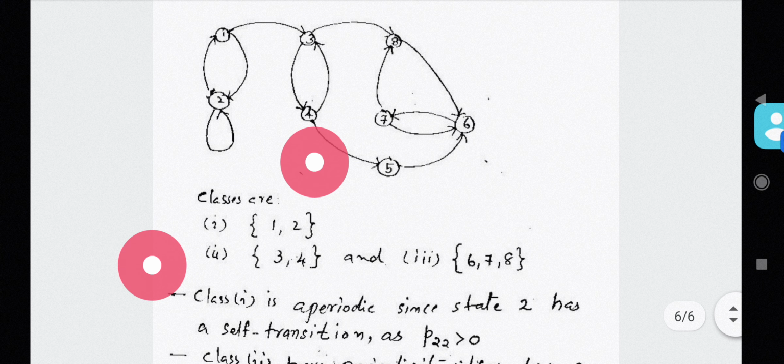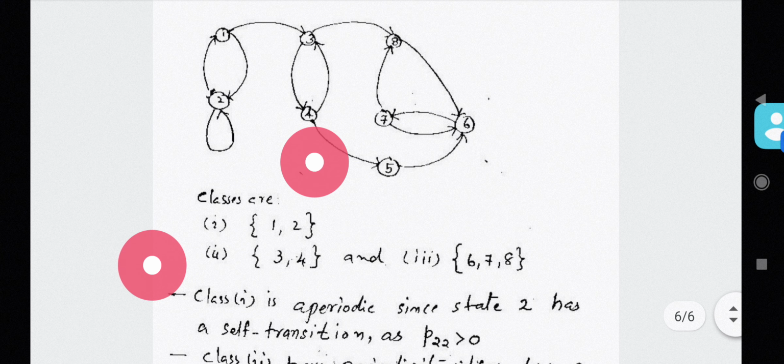If it is possible in 2 steps, definitely it will be possible in 4 steps, 6 steps, 8 steps and so on. And therefore the greatest common divisor of 2, 4, 6, 8 etc. is 2. Therefore the periodicity of state 3 is 2, and since this constitutes a communicating class, the periodicity of 4 is also 2.